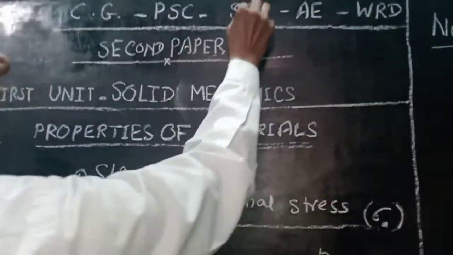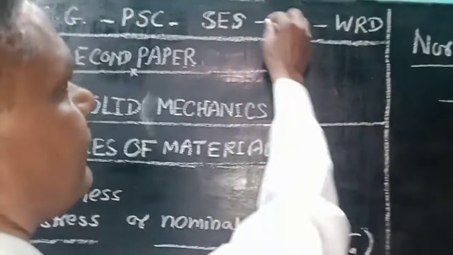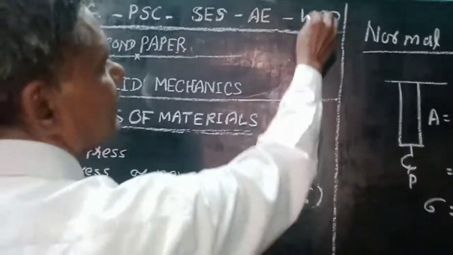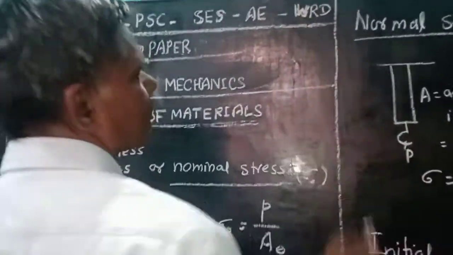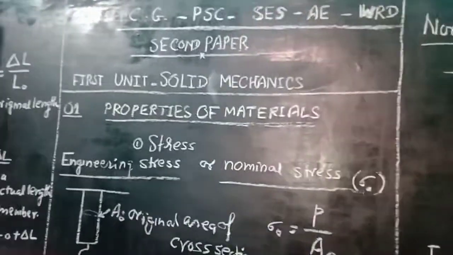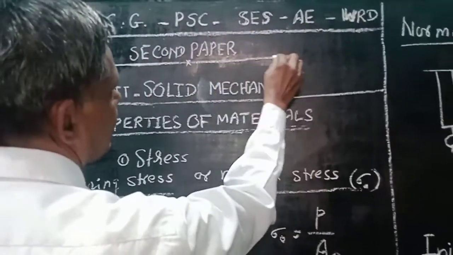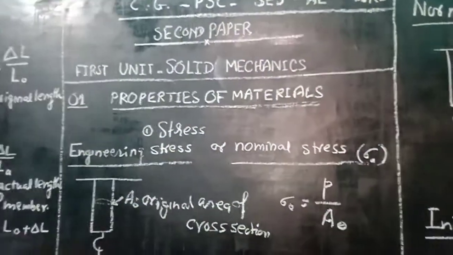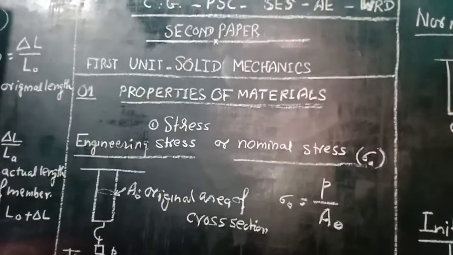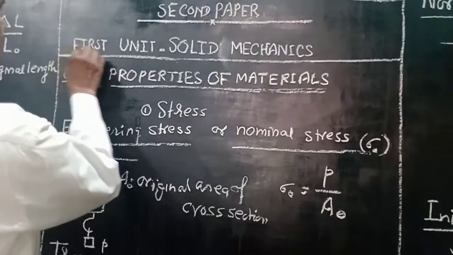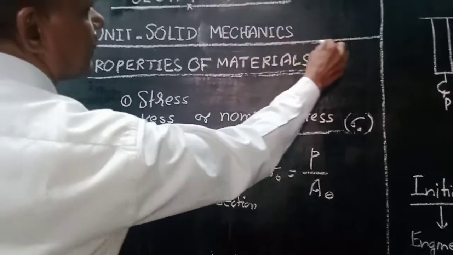CGPSC State Engineering Services Exam, Post of Assistant Engineer, Water Resources and Development Department, Water Resources Department. It belongs to the second paper of the subject, according to the branches of civil engineering. The first unit corresponding to this paper starts from